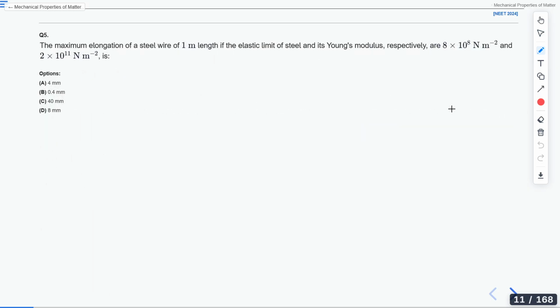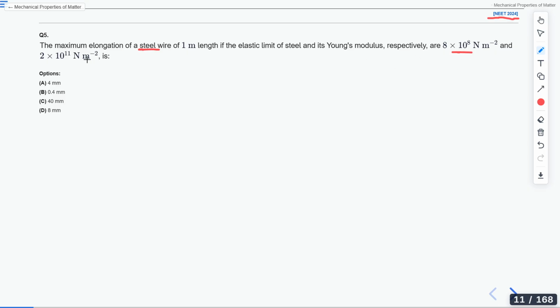This is another question that was asked in NEET 2024. All the questions are recent year questions. It says: find the maximum elongation of a steel wire of 1 meter length, if the elastic limit of the steel and its Young's modulus are given.